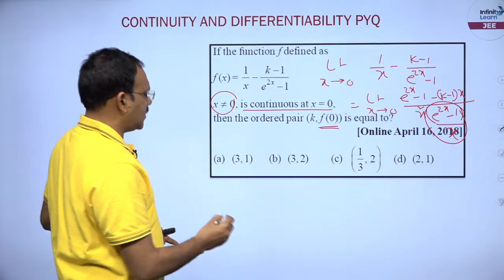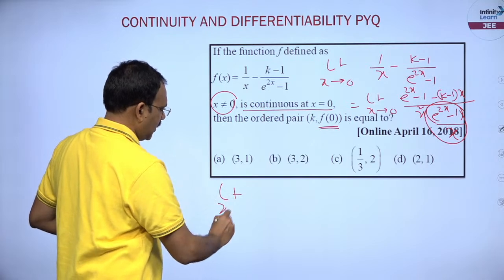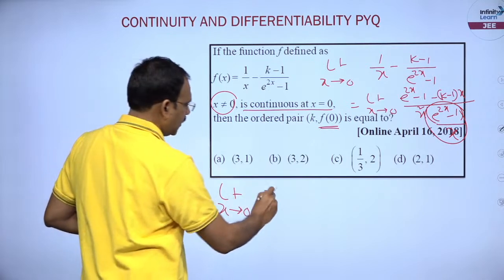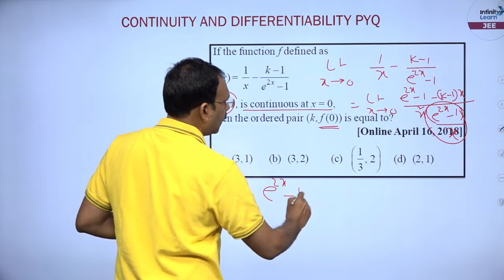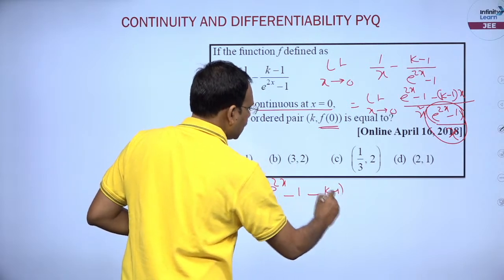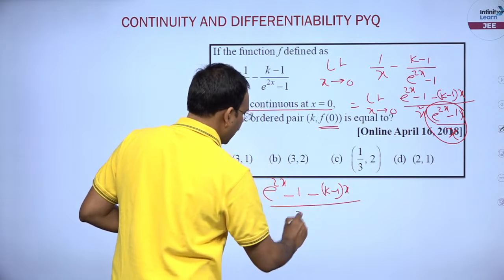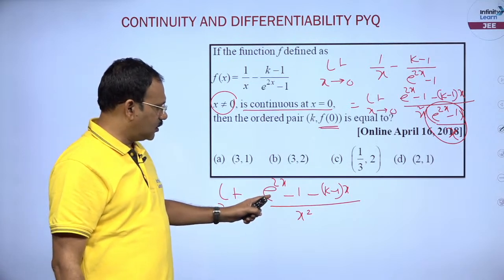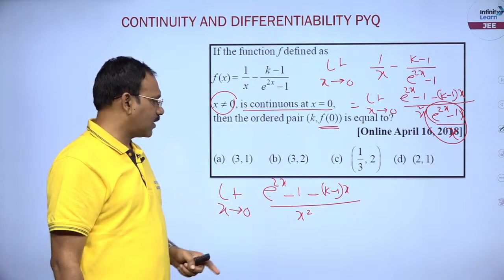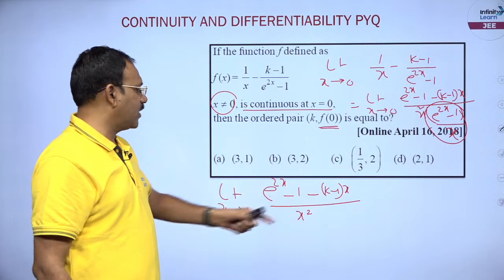Now, in the next stage, I can write here, my dear students, the limit as x tends to 0 of (e power 2x minus 1 minus (k minus 1) into x) by x square. You put x is equal to 0, you see what happens here. 1 minus 1 got cancelled, minus 0, so it is 0 by 0.